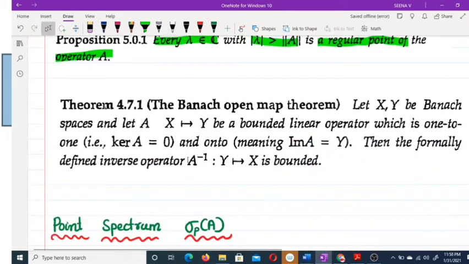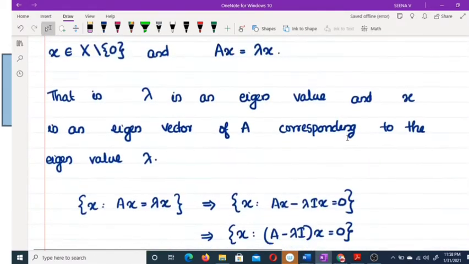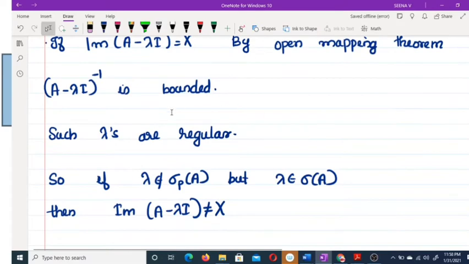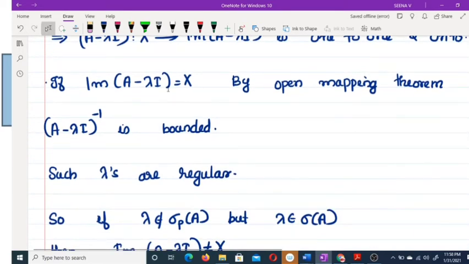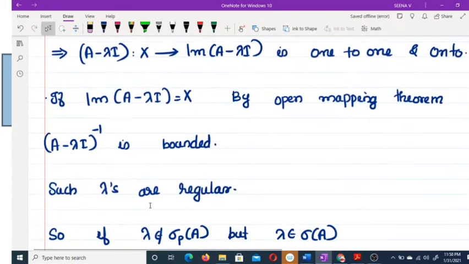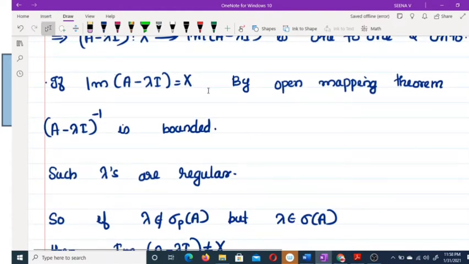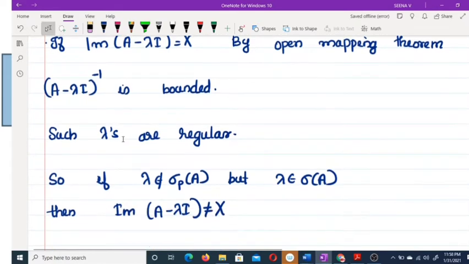We will move to the open mapping theorem. Let X and Y be Banach spaces. A from X to Y is a bounded linear map which is one-one and onto, that is, the image of A is Y. Then the inverse operator is bounded. That is the same here. This map is from X to X, X is a Banach space, and this map is one-one and onto. If image of A minus lambda equals X, this is bounded, that means lambda is a regular point.